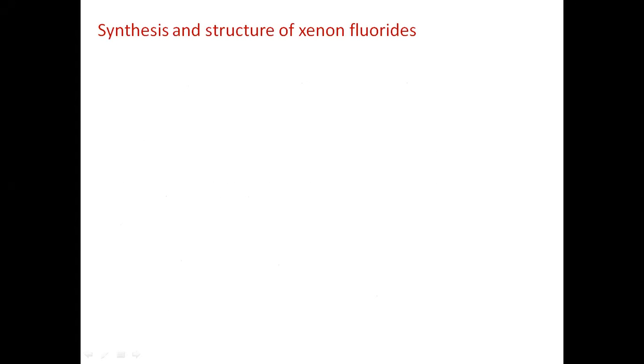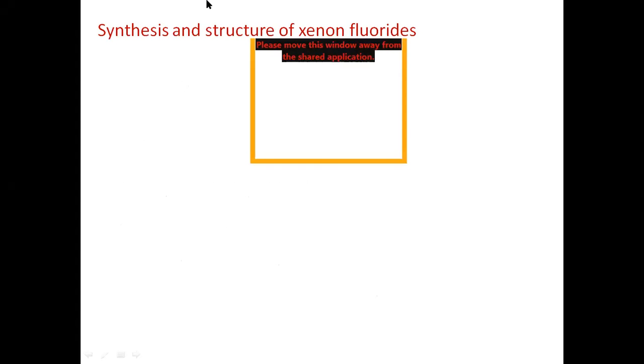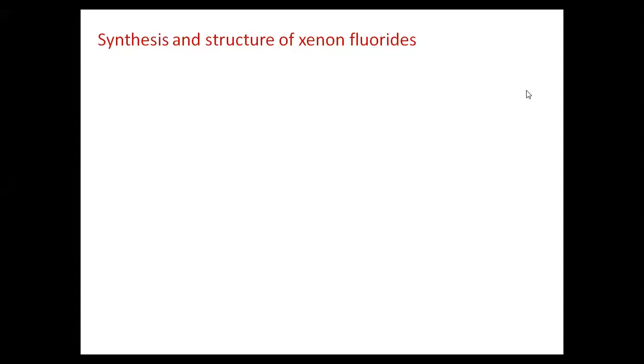Xenon is the only element which can form compounds. Xenon forms three types of compounds: xenon fluorides, xenon oxyfluorides, and xenon oxides.